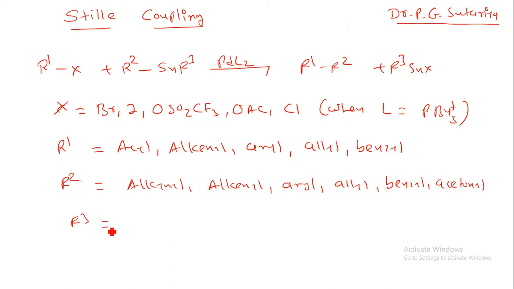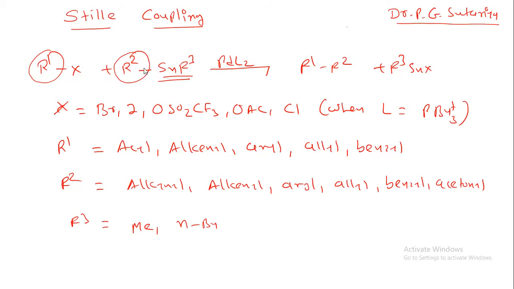R3 is methyl, or we can take n-butyl. So this is the variation we can take for the Stille coupling. Simply we get R1 and R2 coupling, but here the metal, that is the Sn, as SnR3X will be removed and this gives a C-C coupling.